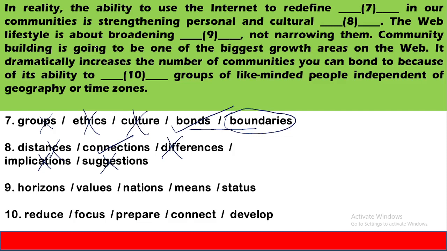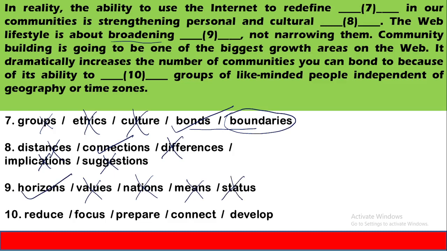The web lifestyle is about broadening. Broadening means to make something broader. Broadening dash. The web lifestyle is about broadening horizons. Values, it is not talking anything about values, not talking about nations. It's talking about the communities and whatever is going on inside the community. Nations is out of context, it has nothing to do with the meaning of the sentence. Horizons, this is the appropriate word.